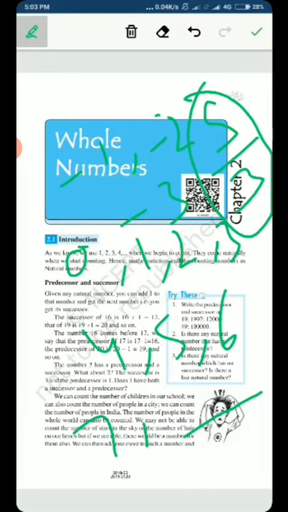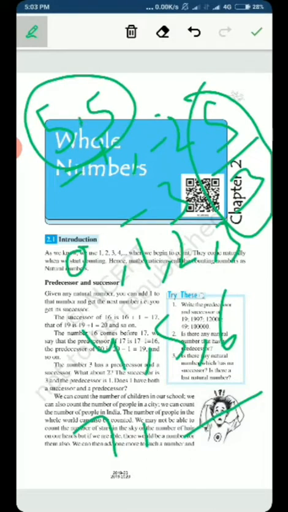Suppose in your exam you got 5.5 marks out of 10, so 5.5 is also a number. So what I want to tell you is that numbers are of different types, and these different categories have different names in mathematics, and whole number is one of those categories.